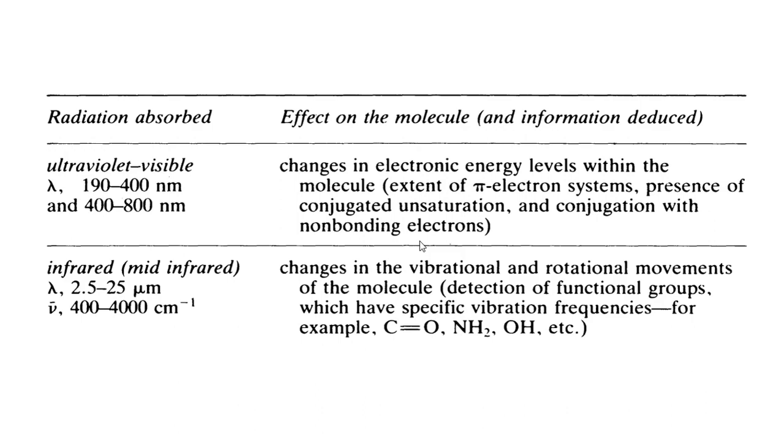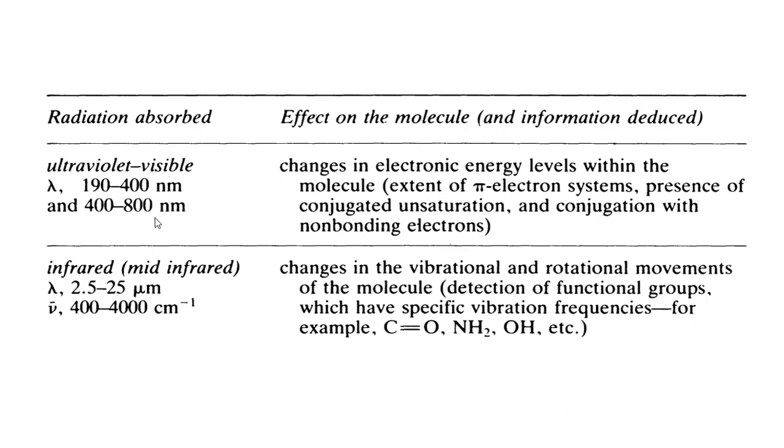The UV visible spectra ranges from 190 to 800 nanometer, usually 190 to 400 nanometer for ultraviolet and 400 to 800 nanometer for visible region.